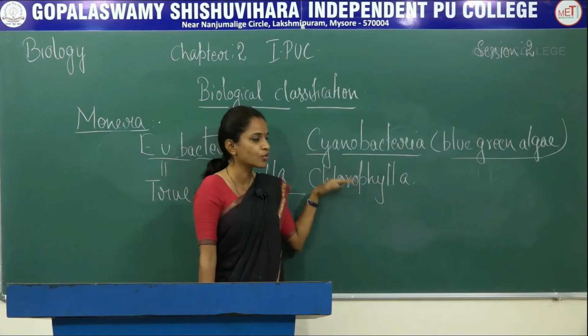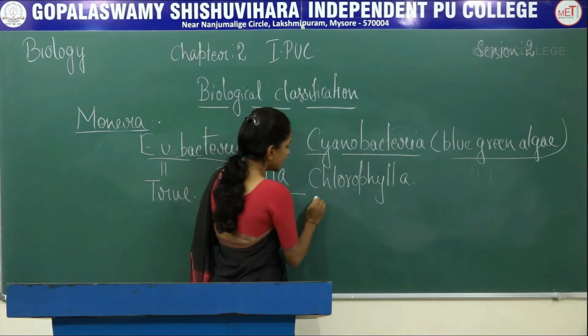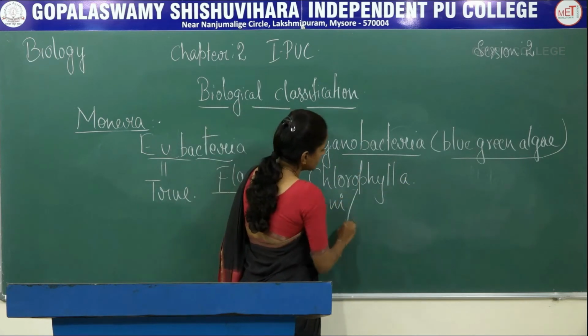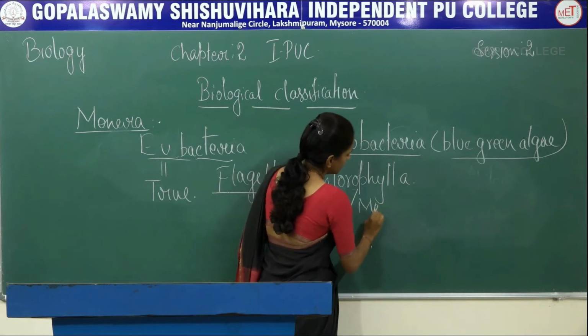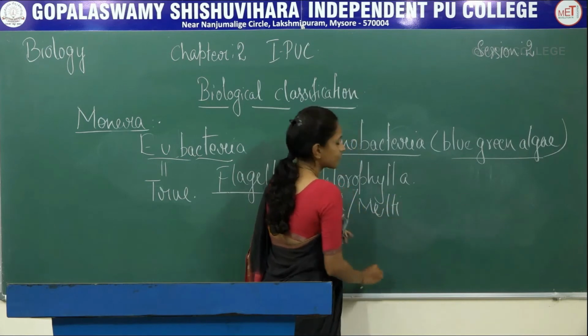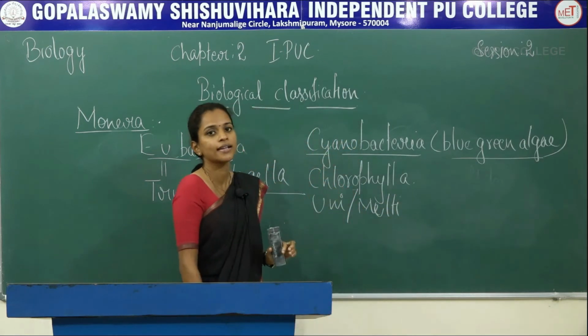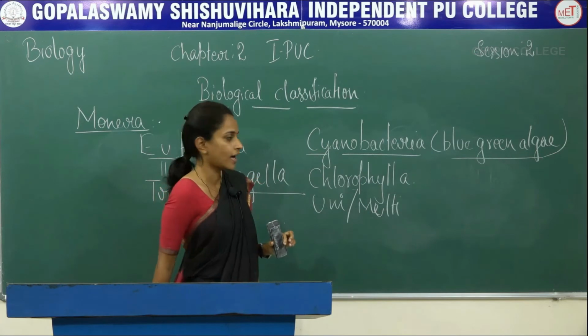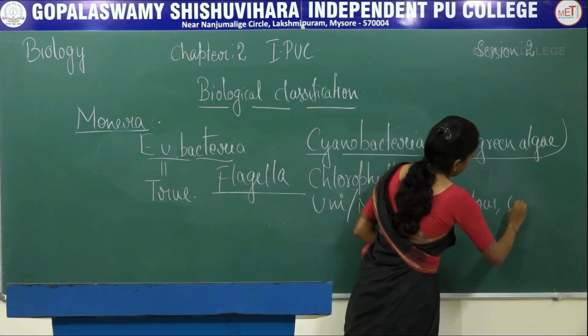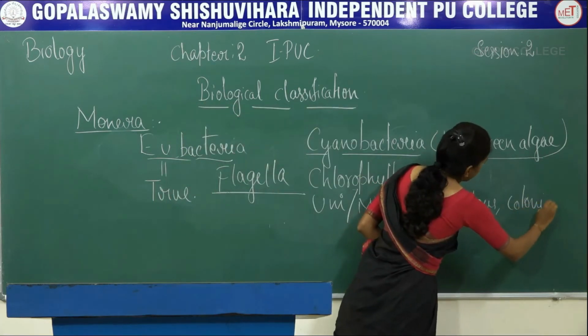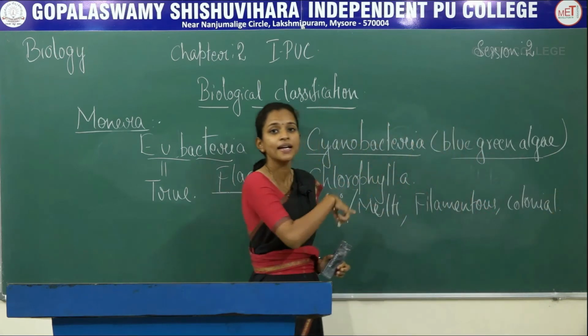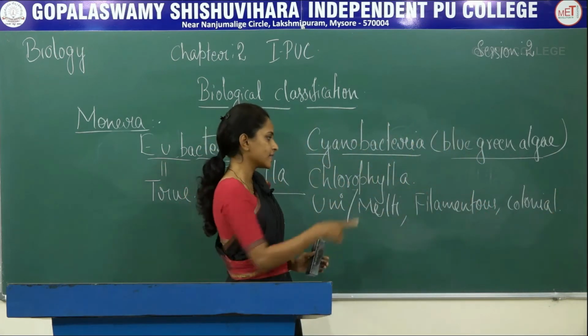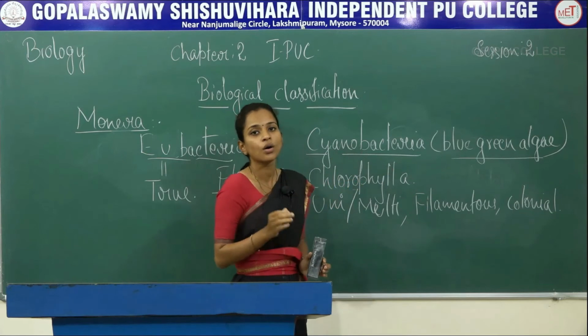So these are photosynthetic. These are either unicellular or multicellular. These may be single-celled organisms or multi-celled organisms. These are filamentous or colonial.